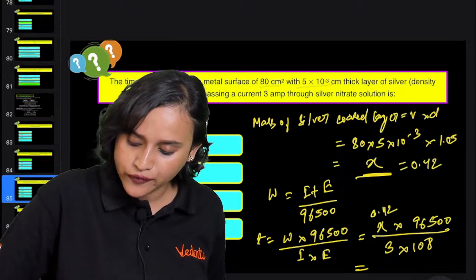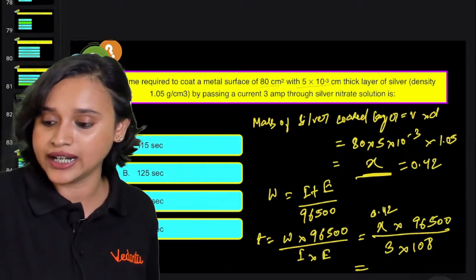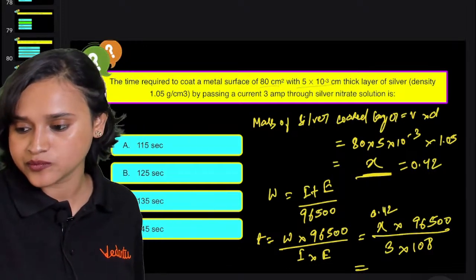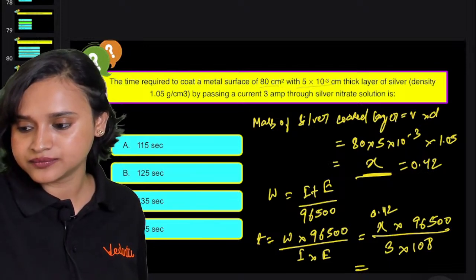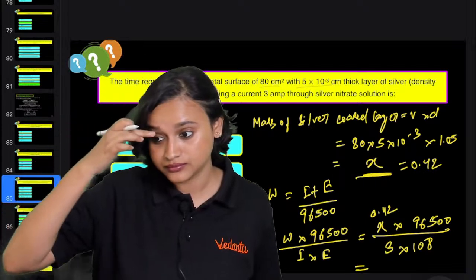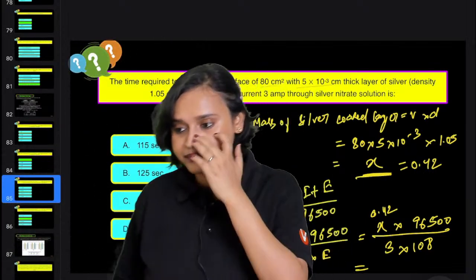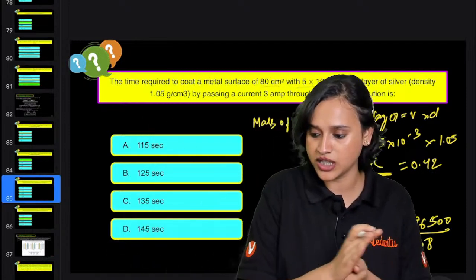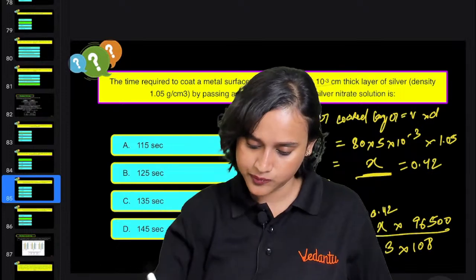So 0.42 multiplied with 96,500 divided by 3 into 108. Do that and let me know the answer. Let me know the answer, guys. Thank you so much, Tanishka. What is the answer, guys? How much is the time that you will be required?